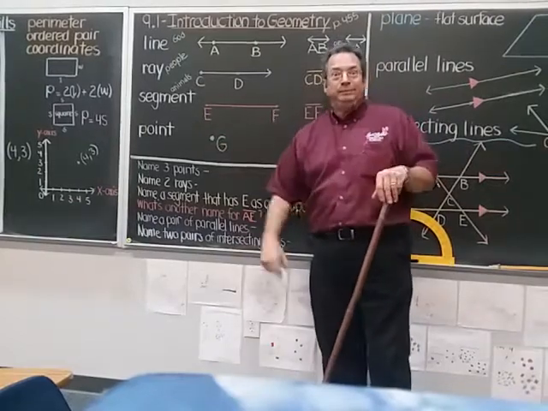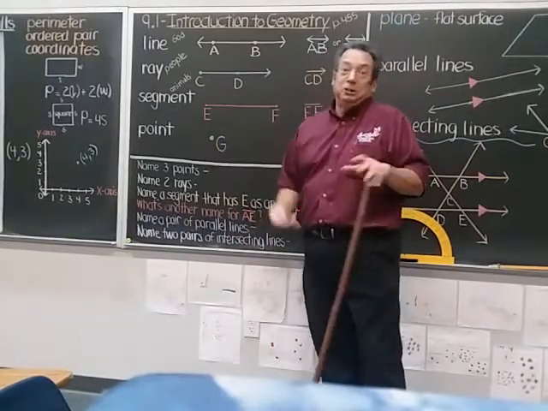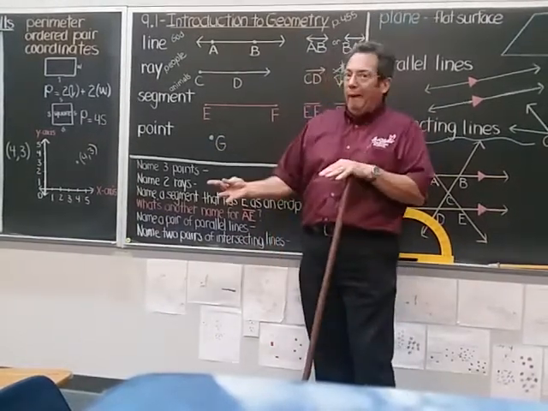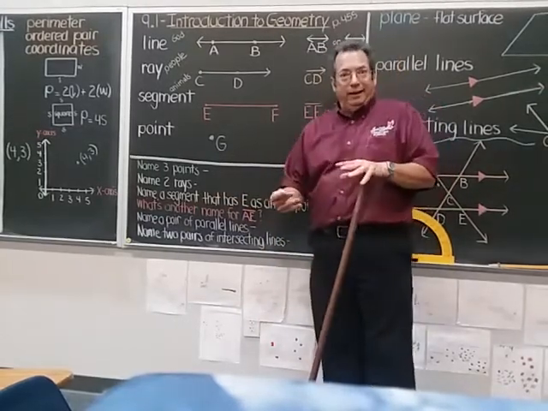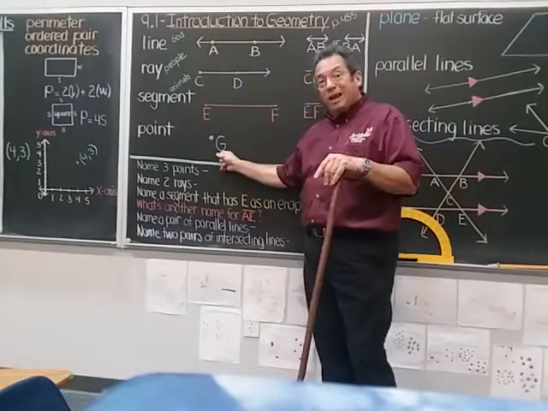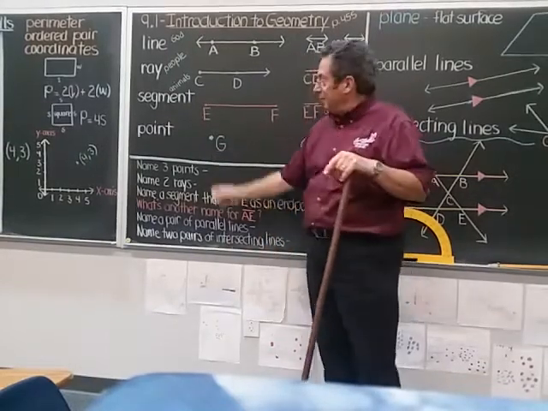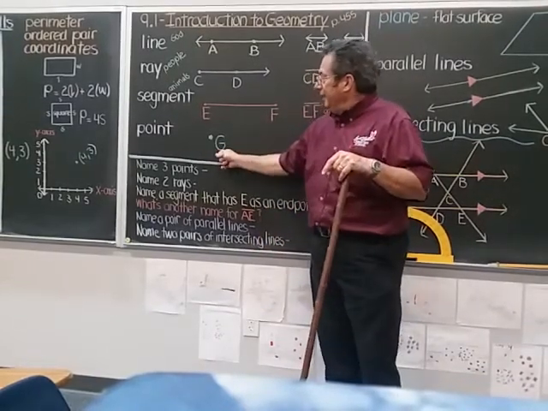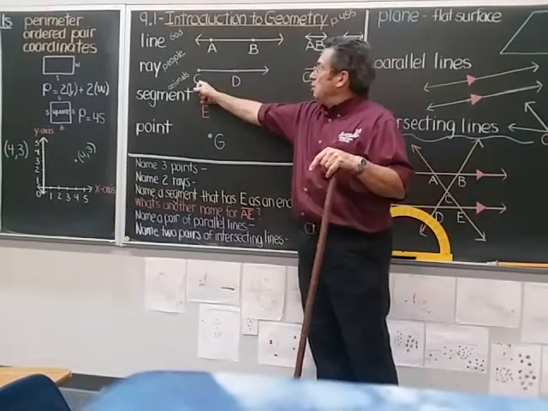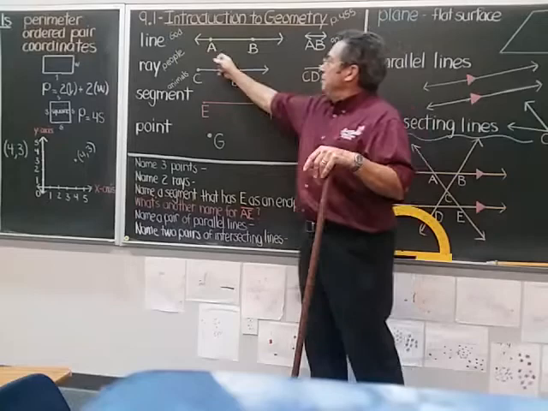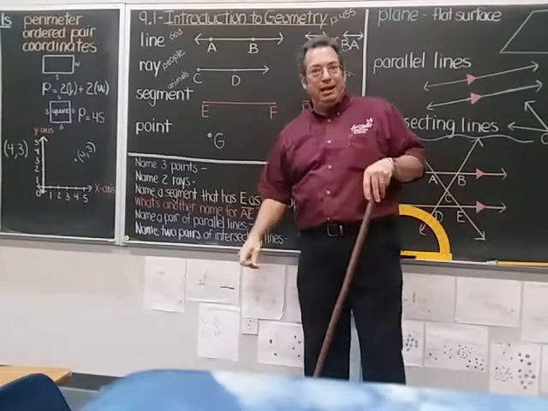All right, we have another important introductory geometry figure that I want you to learn. It's called a point. Now, a point is simply what looks like a dot, but we don't call it a dot in geometry. We call it a point. And so you label points with capital letters, as I already said. This would be read as point G. This would be read as segment EF. This would be read as ray CD. And this would be line AB.